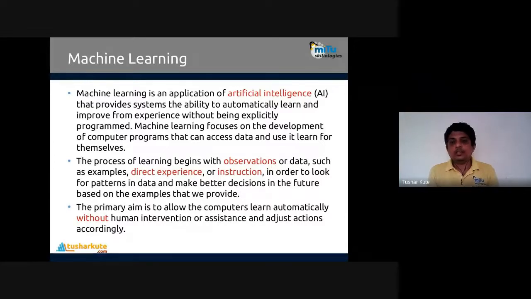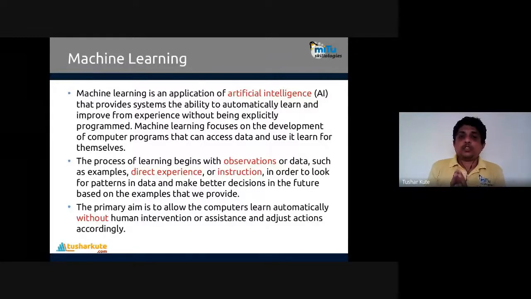How do we learn? We learn from experience. Why do we have practicals? Because we learn from experience. We have to gain the experience to apply the respective operation onto it. That's why we learn from experience. Same way, a computer algorithm will also learn from experience. That's what machine learning will do.